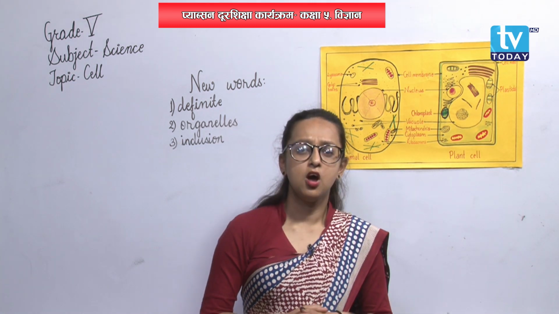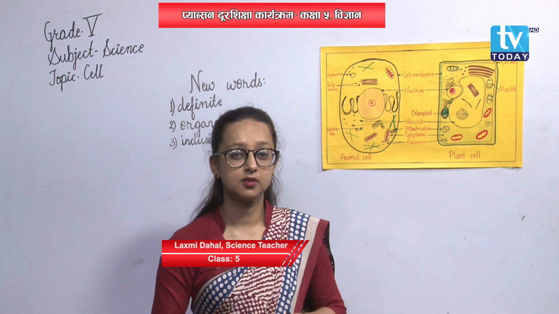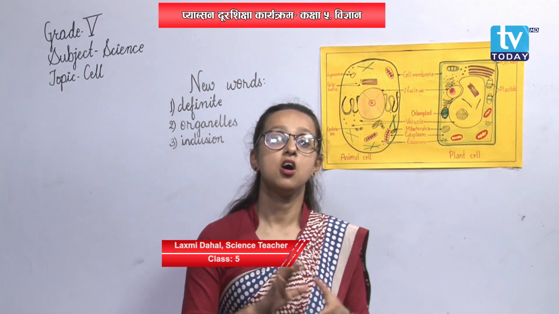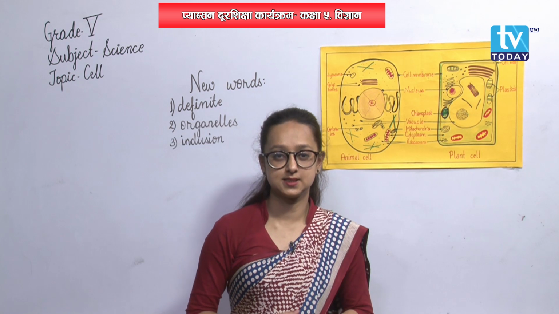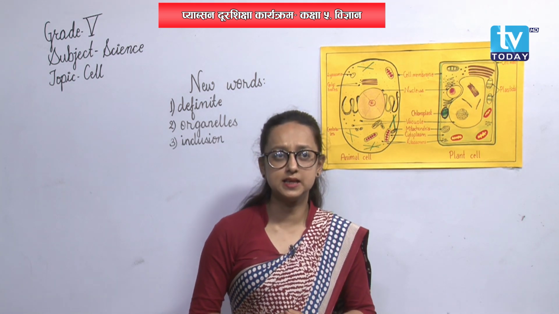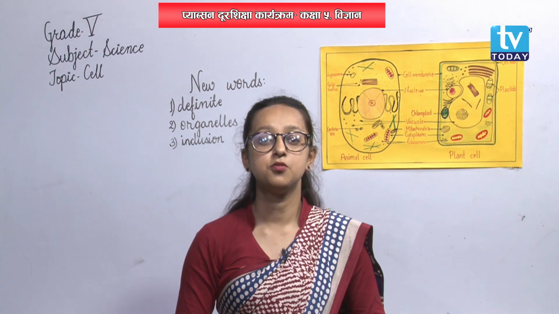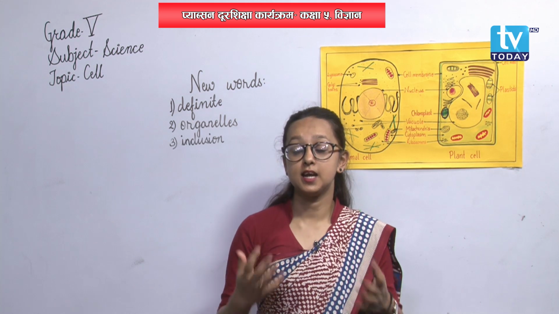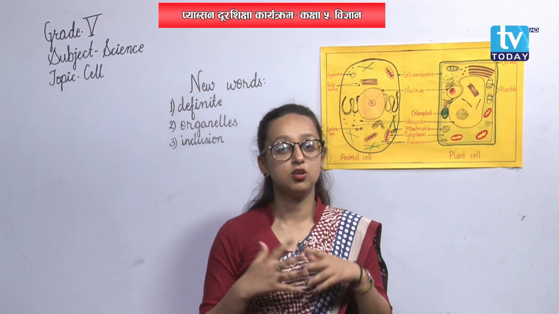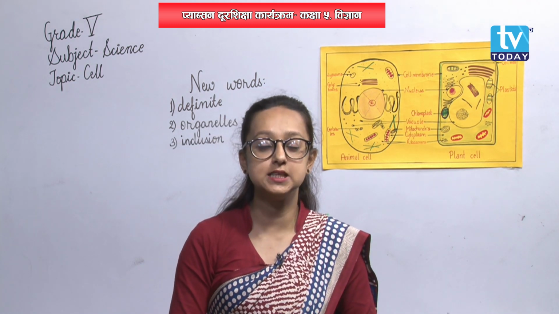Well, all living things are made up of cells. All the living things, whether plants or animals, are made up of cells. But what are cells? Well, students, you have learnt about time, isn't it? What is the smallest unit of time? Well, there are milliseconds also, but till your level, what you have learnt is the second.